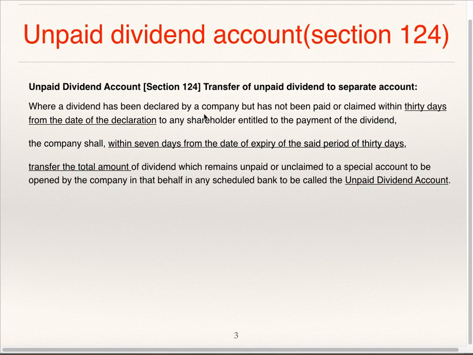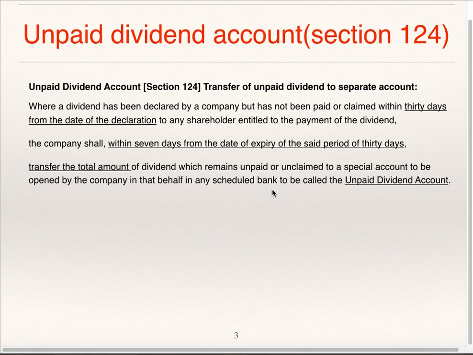Where a dividend has been declared by a company but has not been paid or claimed within 30 days from the date of the declaration to any shareholder entitled to the payment of dividend, then the company shall, within 7 days from the date of expiry of the said period of 30 days, transfer the total amount of dividend which remains unpaid or unclaimed to a special account to be opened by the company in that behalf in any scheduled bank to be called the unpaid dividend account.